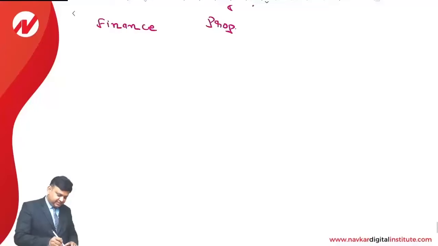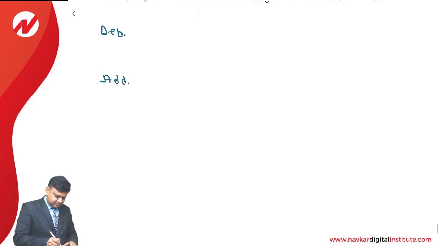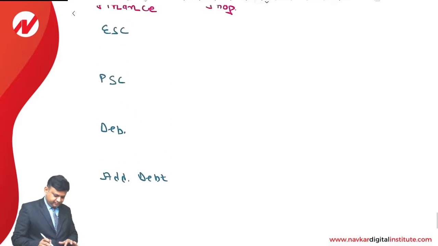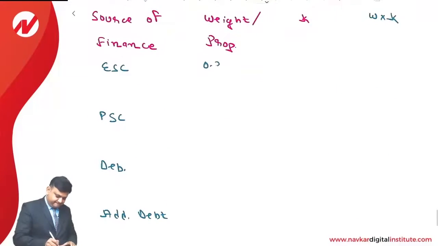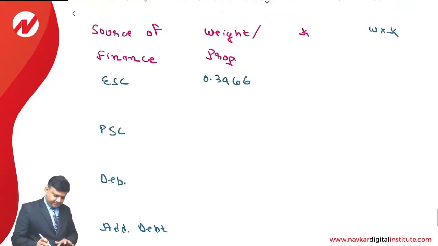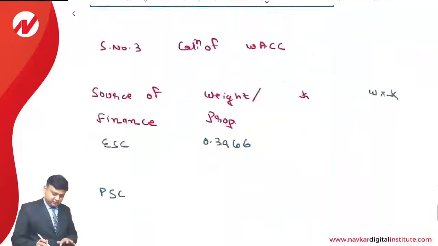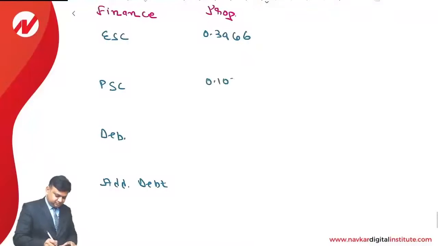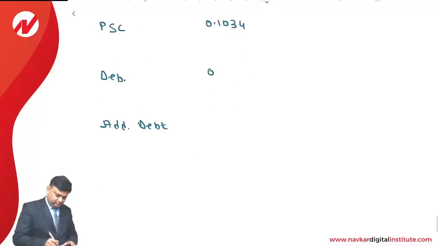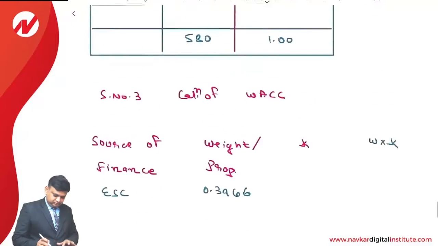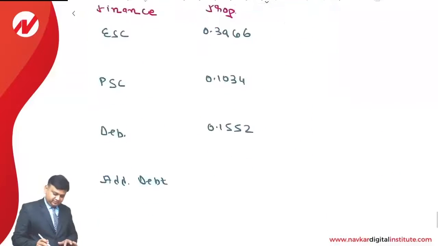So it is equity share capital, preference share capital, debentures, and additional debt financing. The proportions are 0.3966, next 0.1034, 0.1552, and the last is 0.3448.